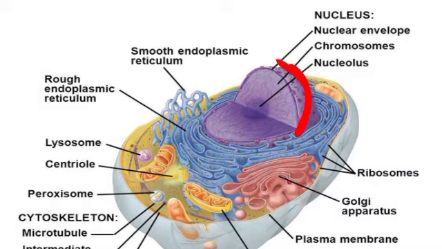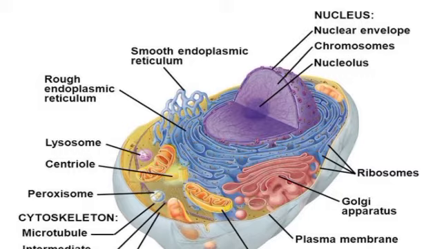Okay, and they are also having various locomotory structures as well as cytoskeletal structures. So these endoplasmic reticulum all will be forming what? The cytoskeletal structures, and their genetic material is organized into chromosomes. So here you can see a lot of chromosomes are there, and in that chromosomes the genetic materials are present.